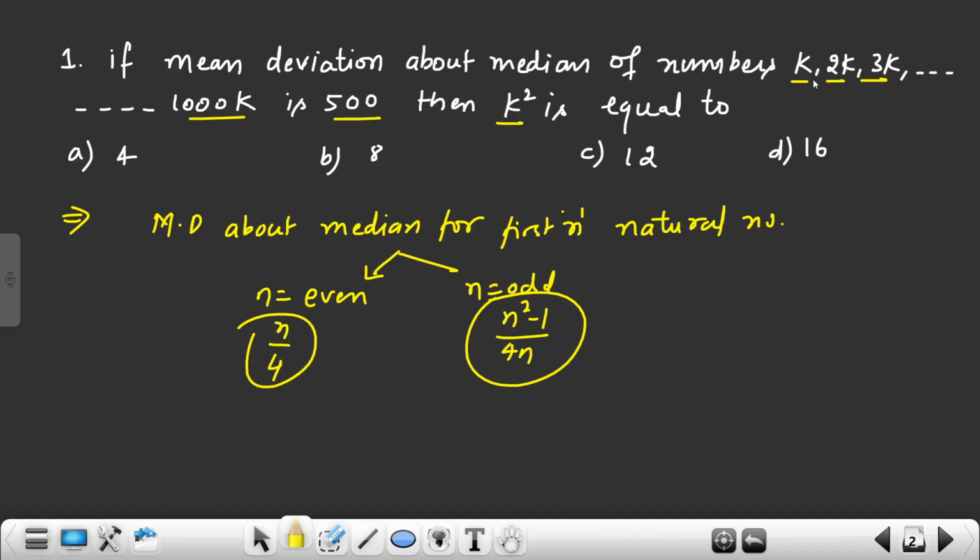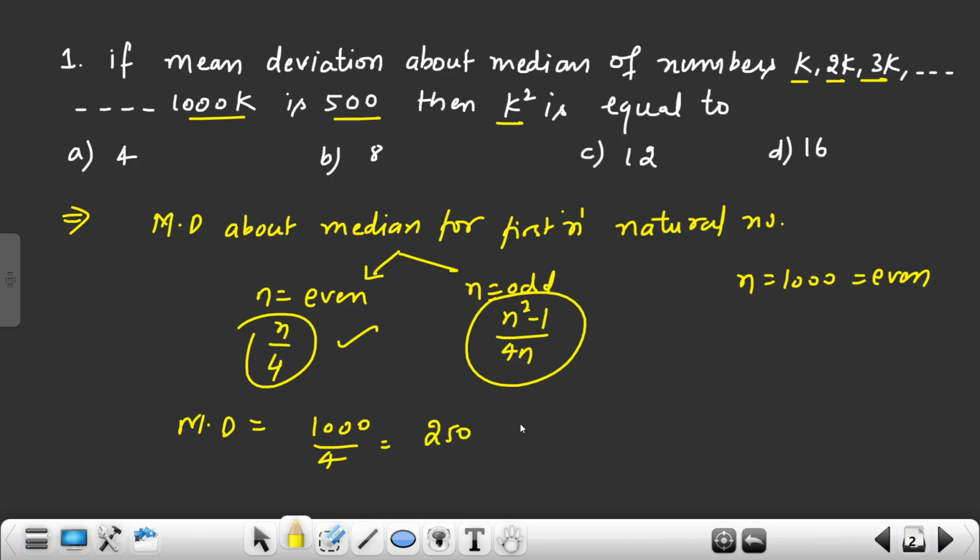Now let's look at the terms. Tell me how many terms are there? You are watching 1000 terms, na? Yes sir, 1000 terms. So 1000 is an even number, right? So which formula we have to apply? This formula. So what is the mean deviation? That is 1000 by 4, and that is 250.